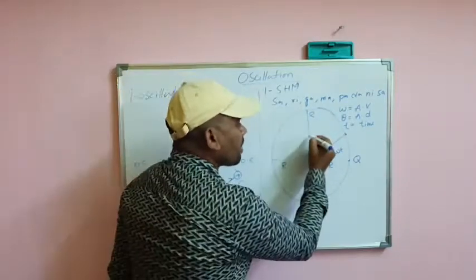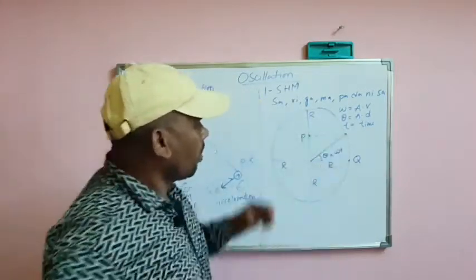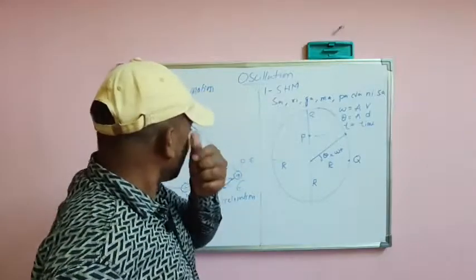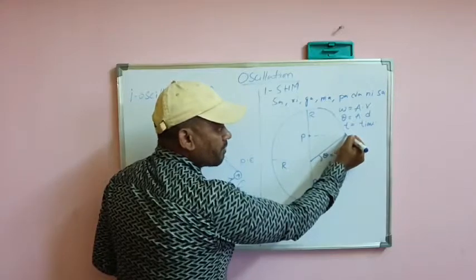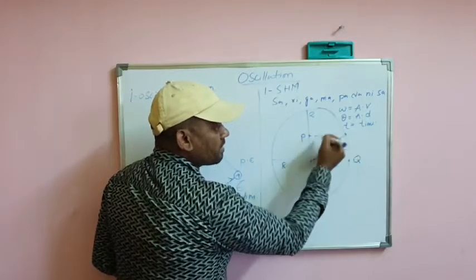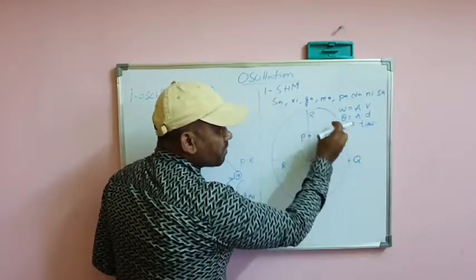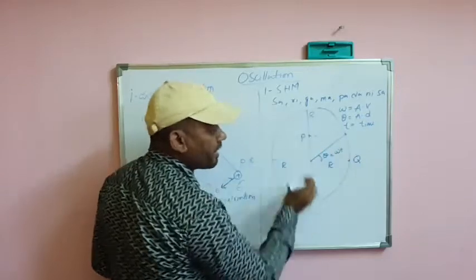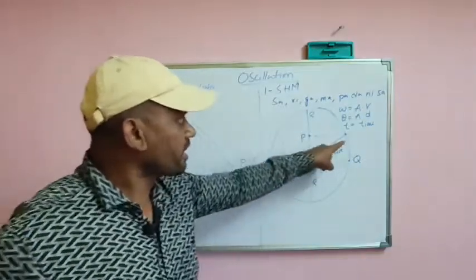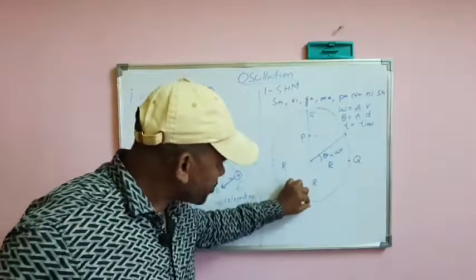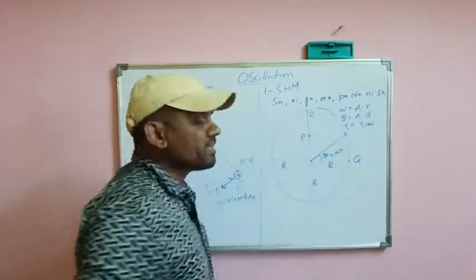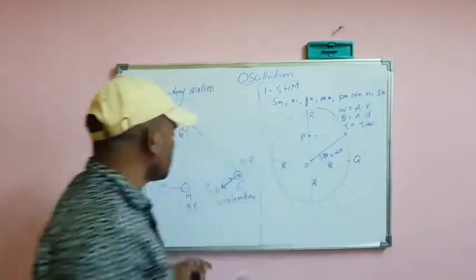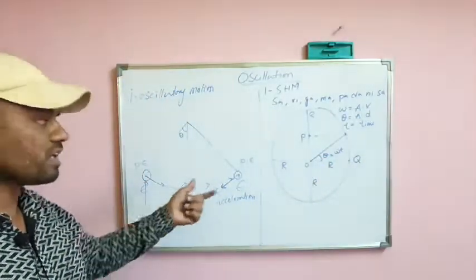So here draw a point P. What is P explaining? Actually P is the foot of the perpendicular drawn from the particle. Now the motion of the particle we are representing on a straight line. So if the particle is here, it means the particle is at the origin, that is nothing but the mean position or center.